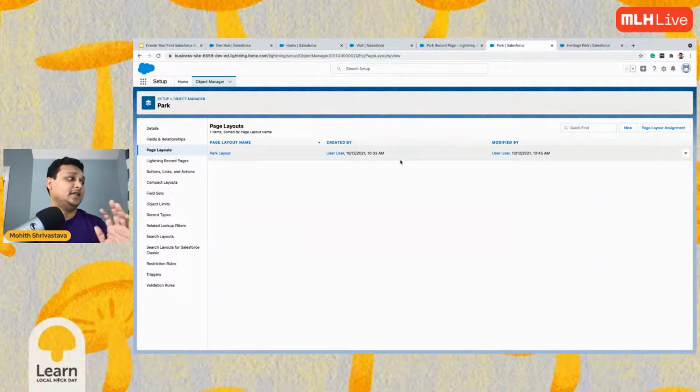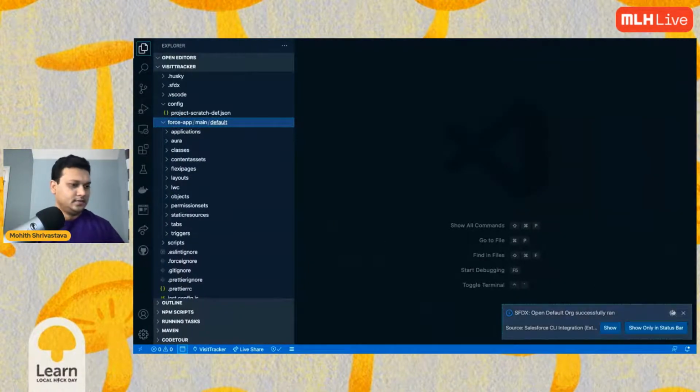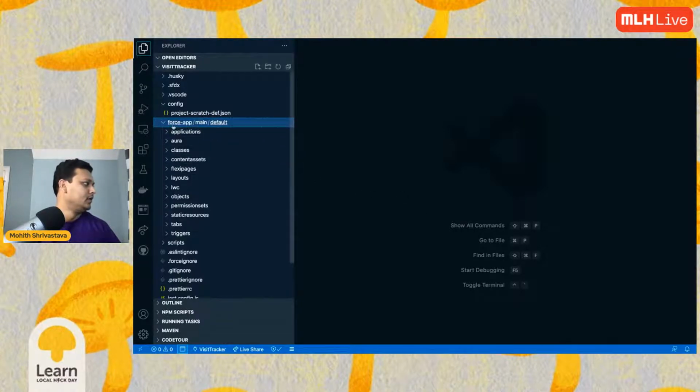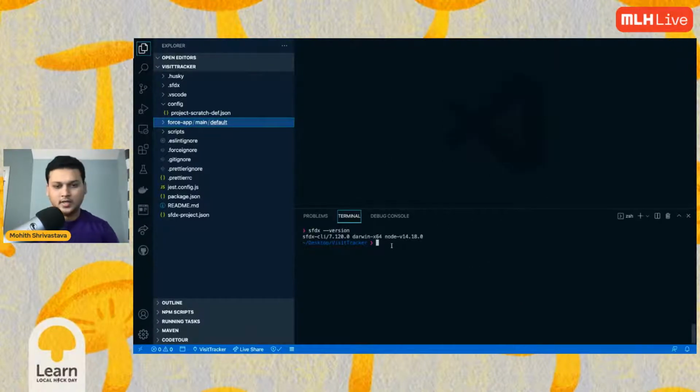The next step is how to extract that metadata. To extract, click on the terminal and then type this command, sfdx force source pull.